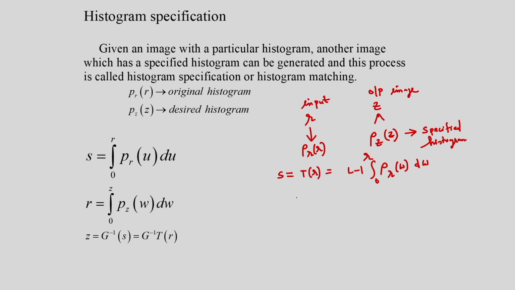Z is the random variable, so G(Z) is equal to (L minus 1) times the integral from 0 to Z of p_Z(t) dt. T is the dummy variable for the integration. Then in this case I will be getting the equalized image. S is the equalized image.